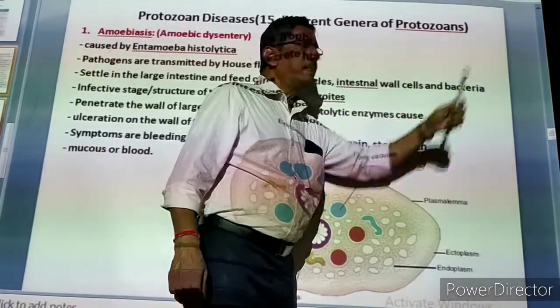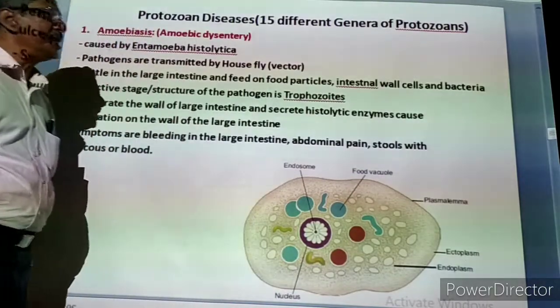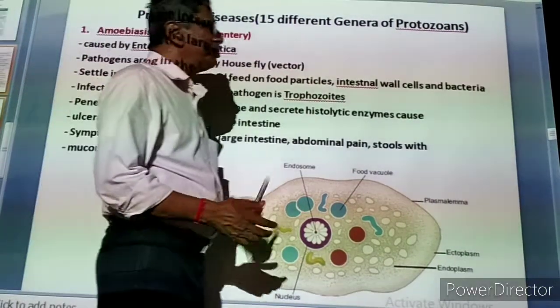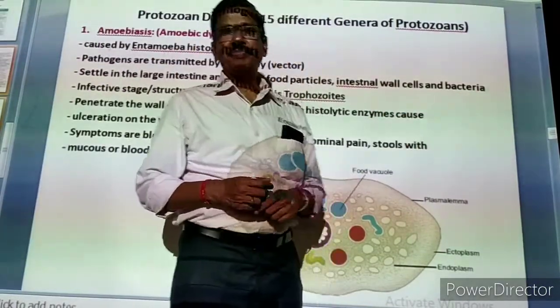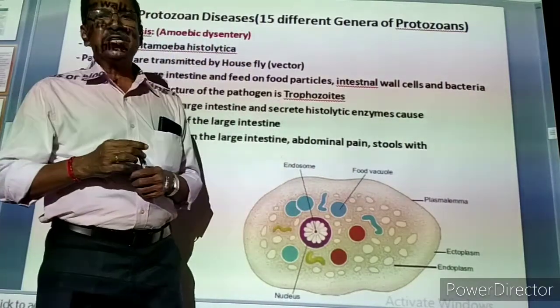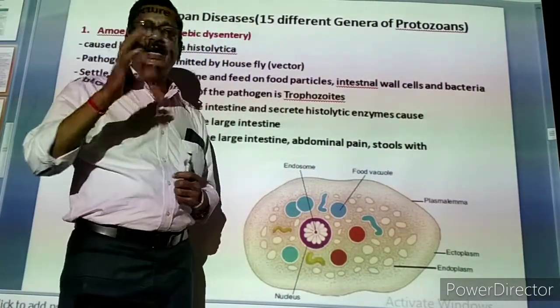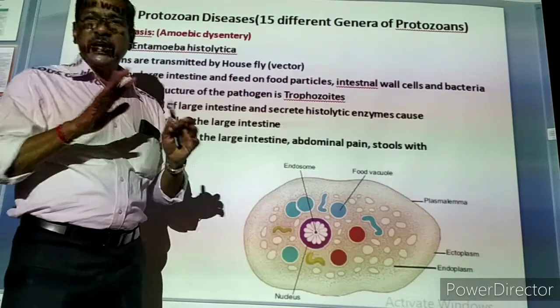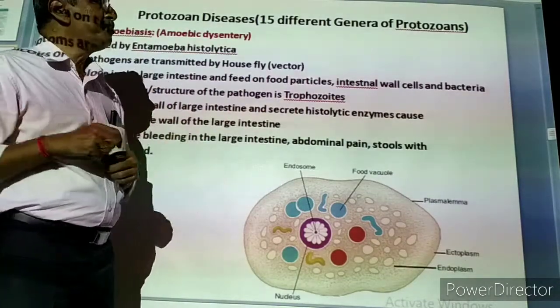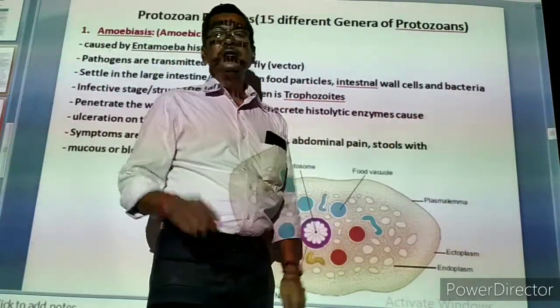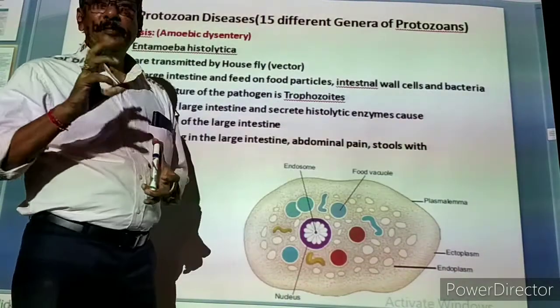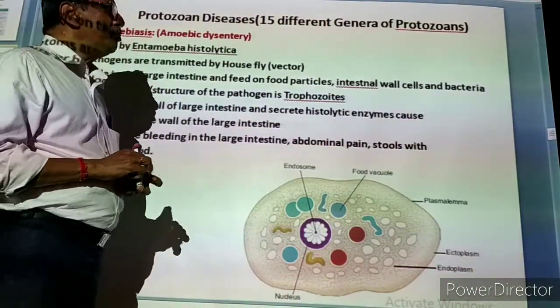And they are also eating the bacteria present in the large intestine. You may wonder where these bacteria are coming from. Actually, in our large intestine, there are certain beneficial bacteria. They are not causing any problem for us, they are helping us. They are commonly called E. coli bacteria.